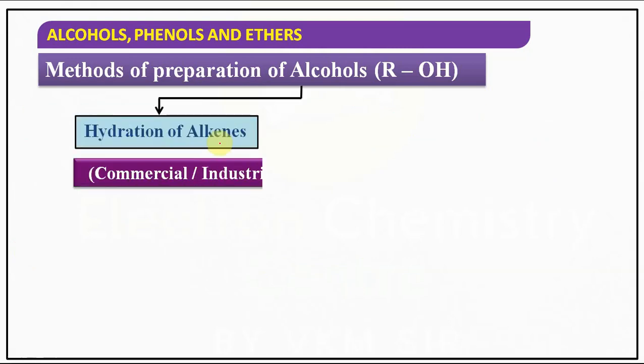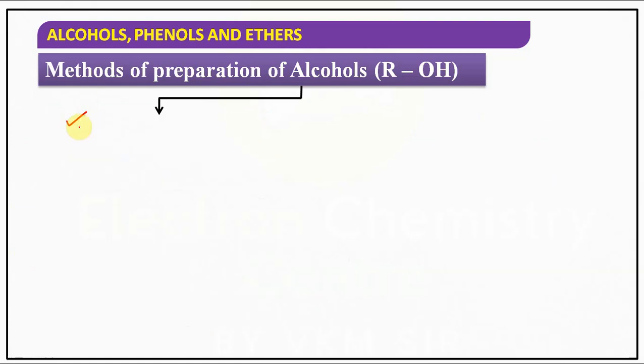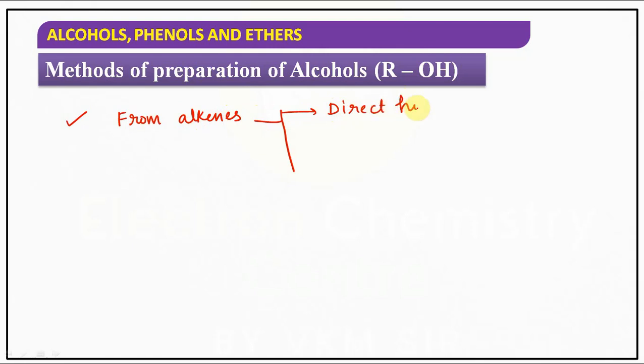Now, before going into it, from alkenes we can prepare alcohols by 2 methods. One is direct hydration of alkenes.